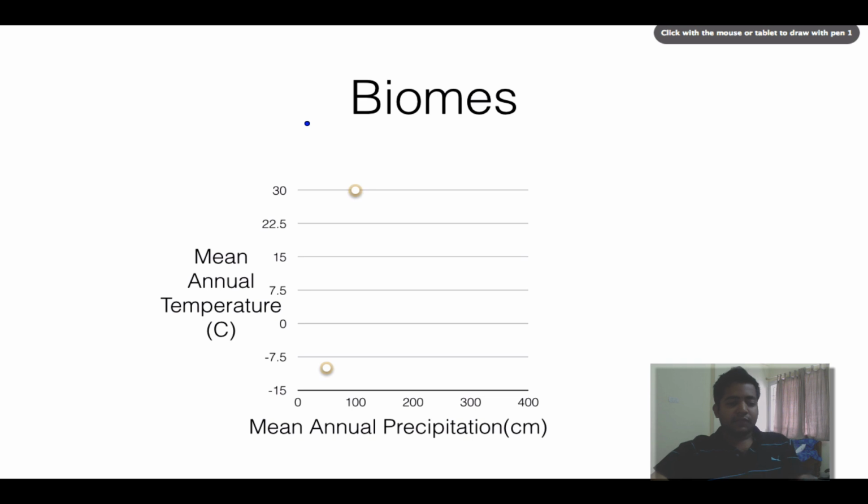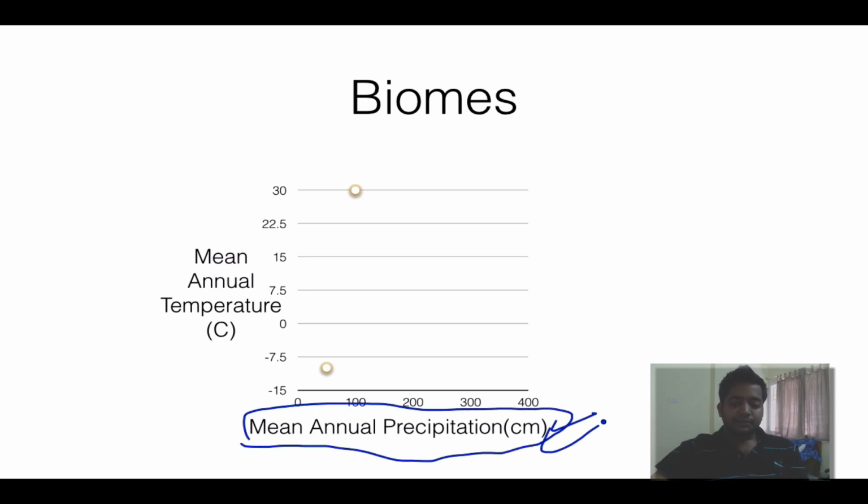So finally we arrive at what I call biomes. Biomes are the largest unit which are present, and approximately 11 biomes occur in the entire earth. So what is this graph about? If you see on the x-axis, we have mean annual precipitation in centimeters, and here we have mean annual temperature in degree Celsius. So this graph explains the distribution of biomes in the entire world.